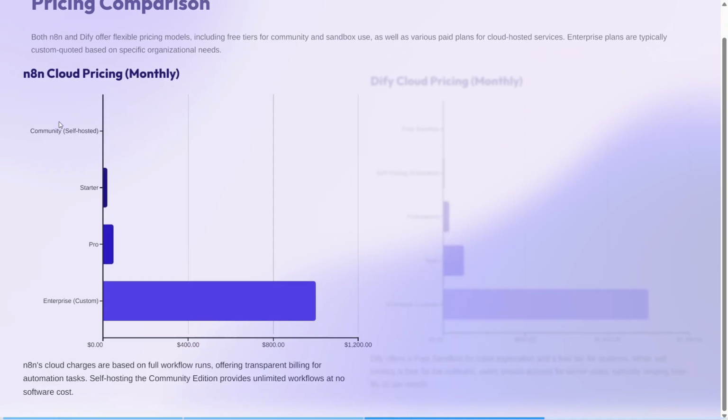So n8n cloud pricing: the self-hosted is obviously no cost. The starter plan is $20 per month, the pro plan is $50 a month, and the enterprise plan, based on our research, is around $1,000 a month. n8n cloud charges are based on workflow runs, offering transparent billing for automation tasks. With self-hosting, the community edition provides unlimited workflows at no software cost.